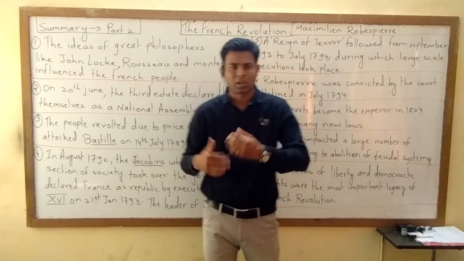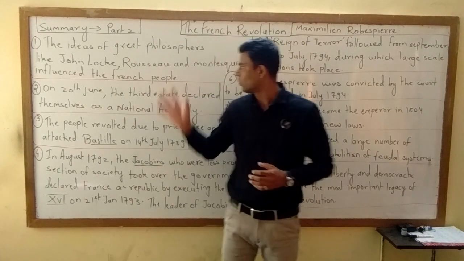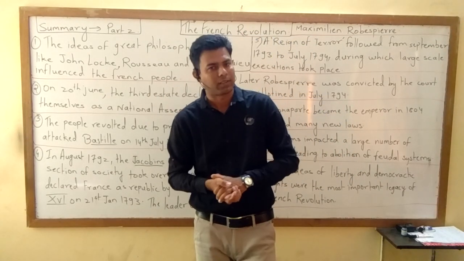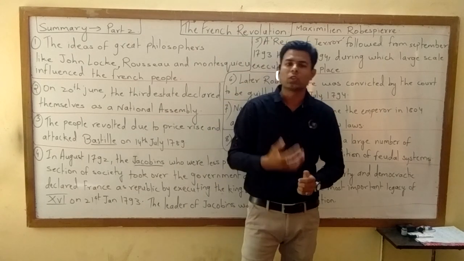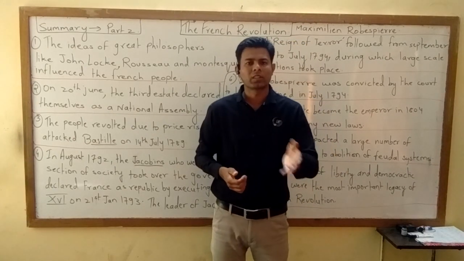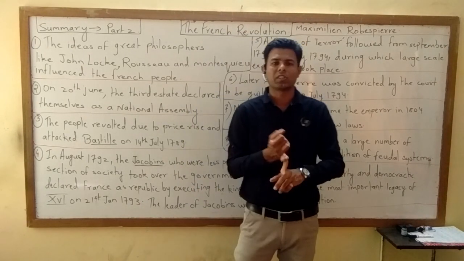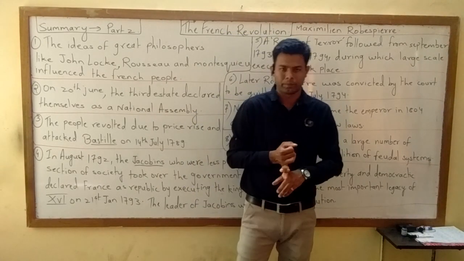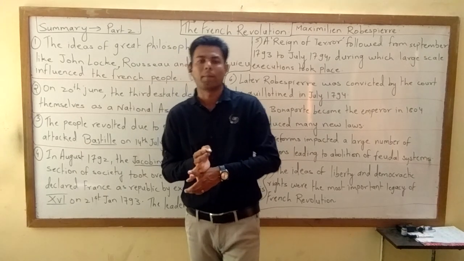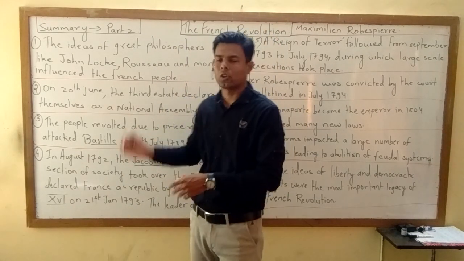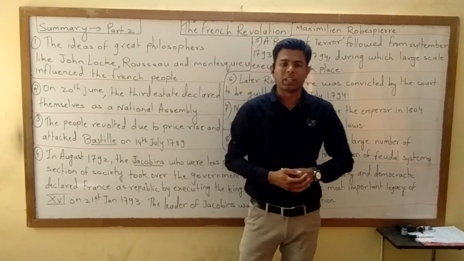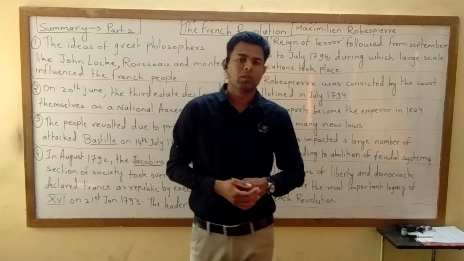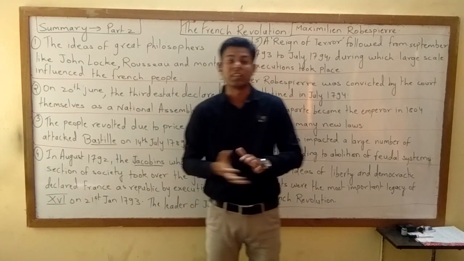I am just revising whatever I taught you yesterday, and then we'll start with today's topic, summary part 2, and we'll conclude this lesson. So the French society was divided into three states: first estate, second estate, and third estate. First estate consisted of clergy, second estate consisted of nobility, and the third estate consisted of common people, ordinary people. I wrote the names of the people yesterday, those who come in the third estate.